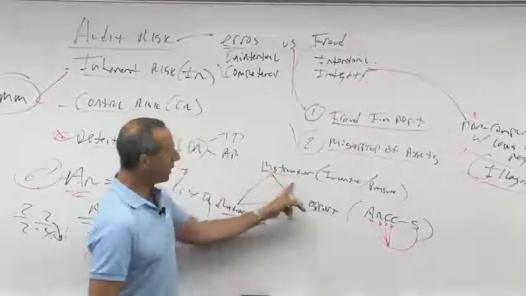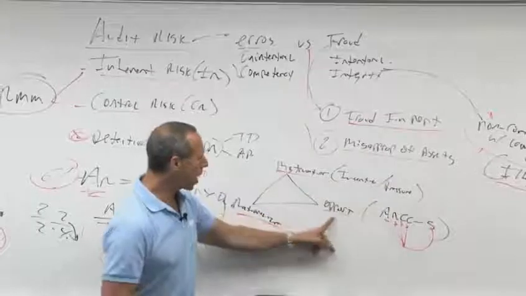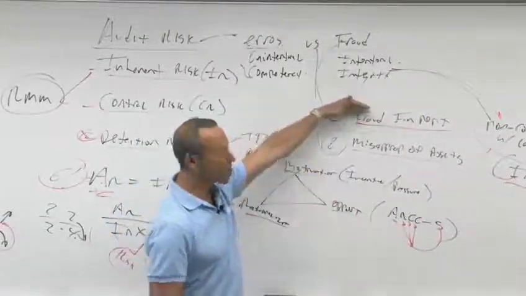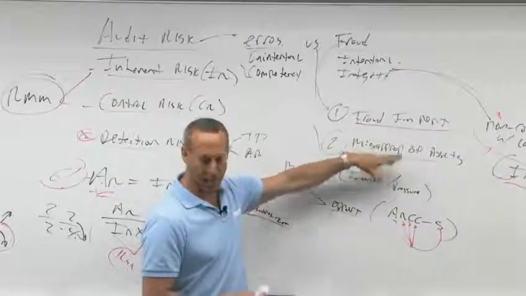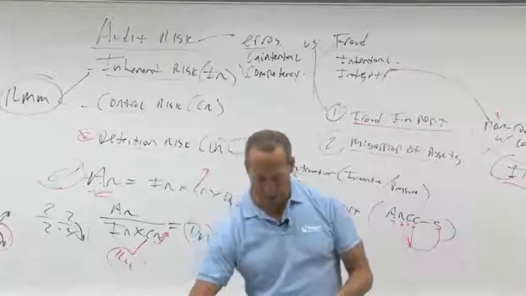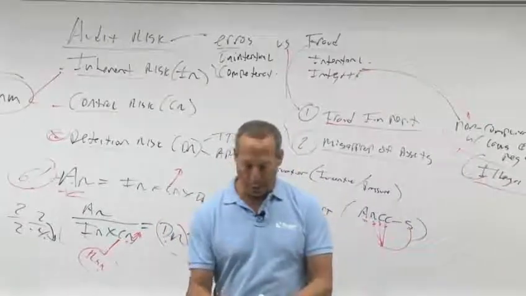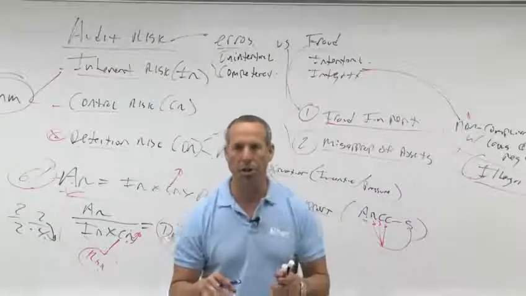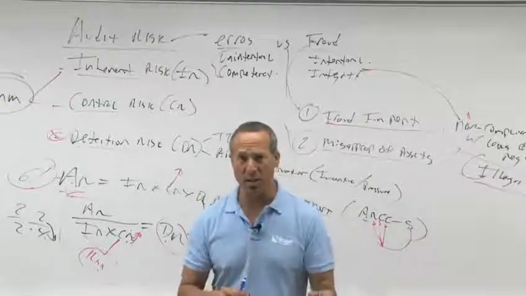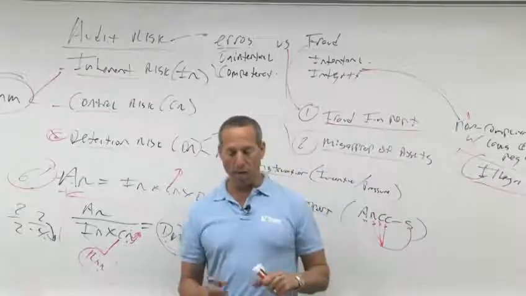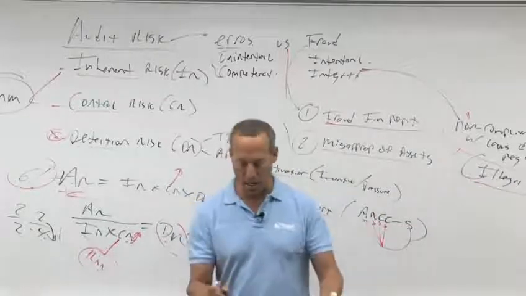What is it? The motivation, which is incentive and pressure. The opportunity, rationalization. Also understanding the types of fraud, fraudulent financial reporting, misappropriation of assets. That's what I mean by understanding the nature and the characteristics of fraud. Then hold a brainstorming session. Now that's important because that's something we do here under PCAOB and AICPA. We do not necessarily do this internationally, which we'll talk about the similarities and differences in another section.